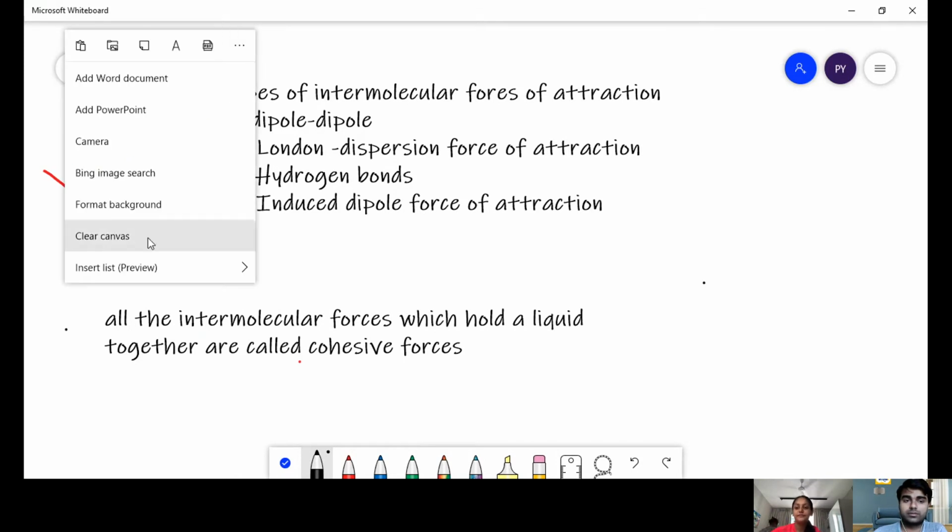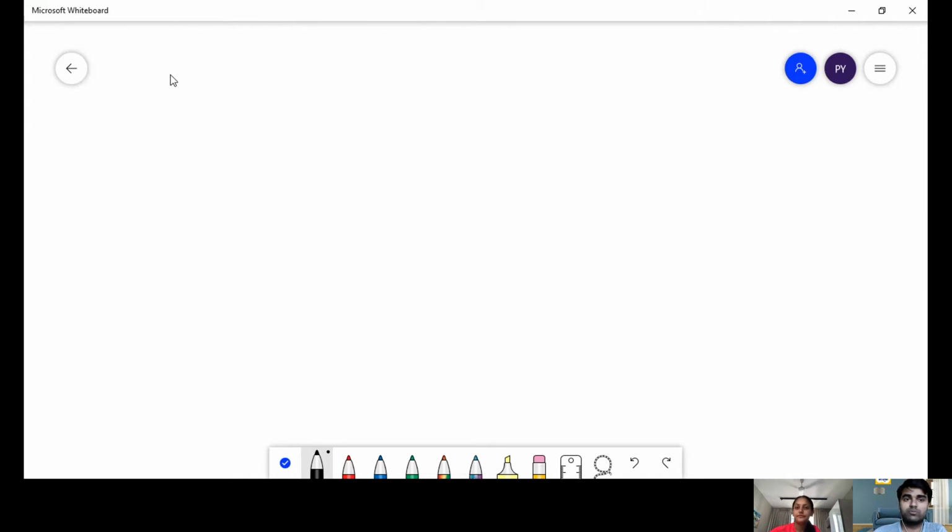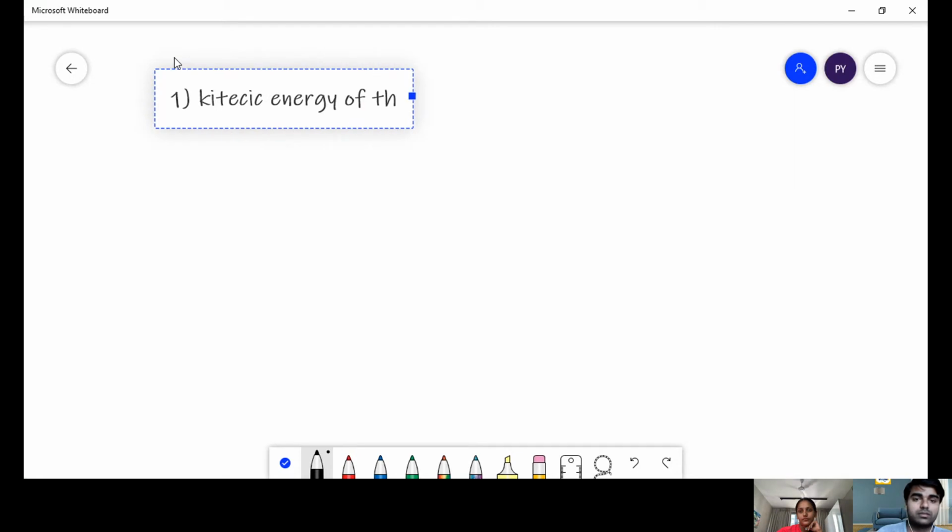Okay, fine. So the two factors which determine whether a substance can be a solid or a liquid or a gas: number one, the kinetic energy of the particles, how much kinetic energy the particles are having.